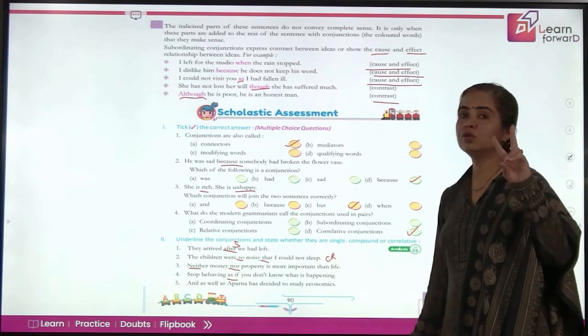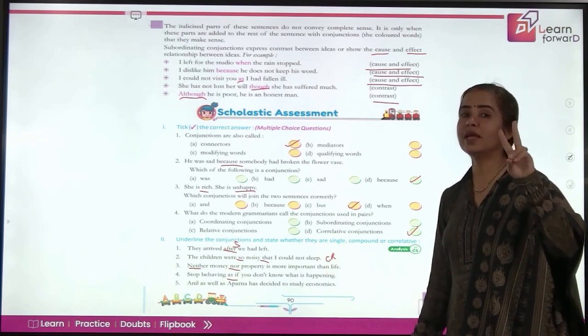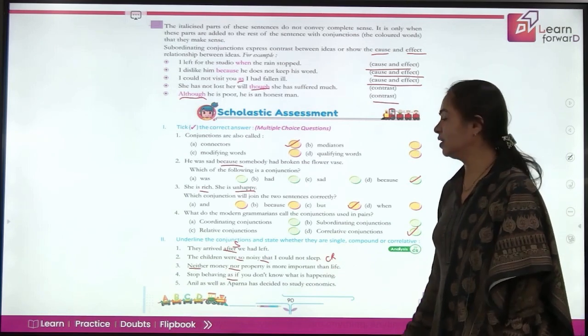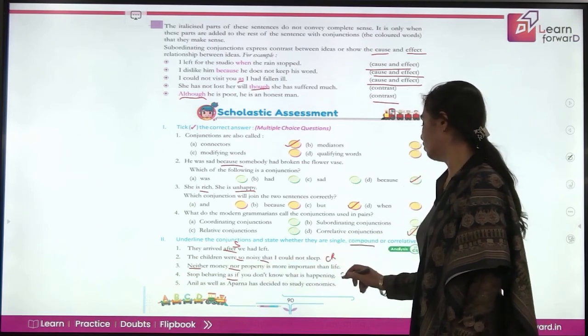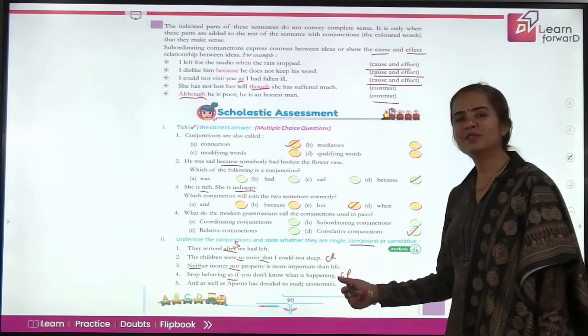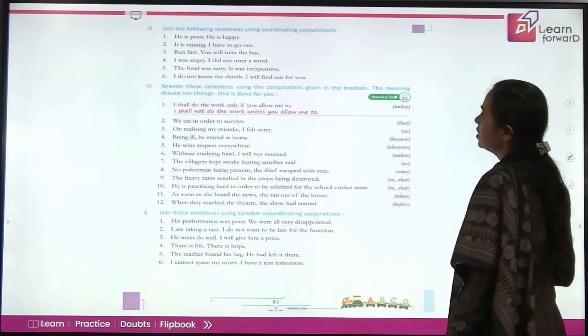Now here also you see two words, but they are together. So which category do they fall in? It falls in compound. So we can write here CP, right? So just find out for the last one yourselves.